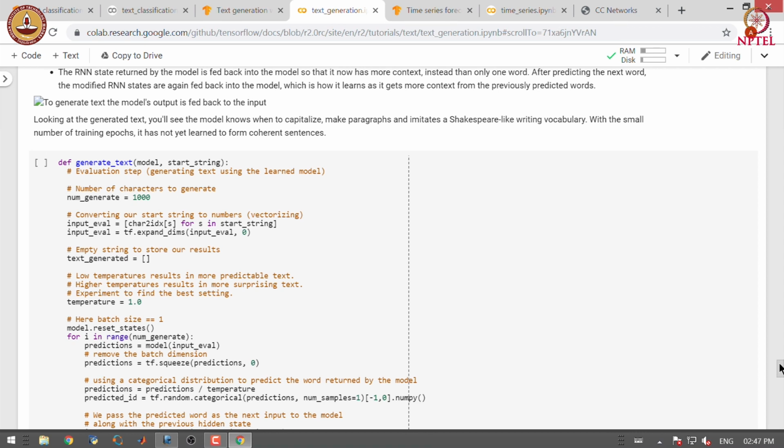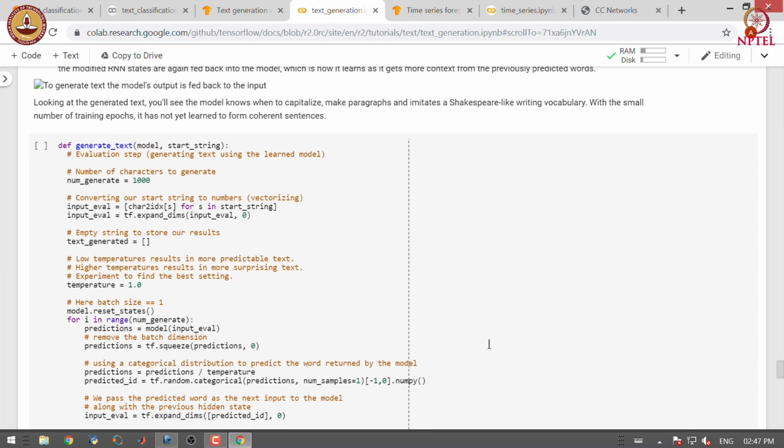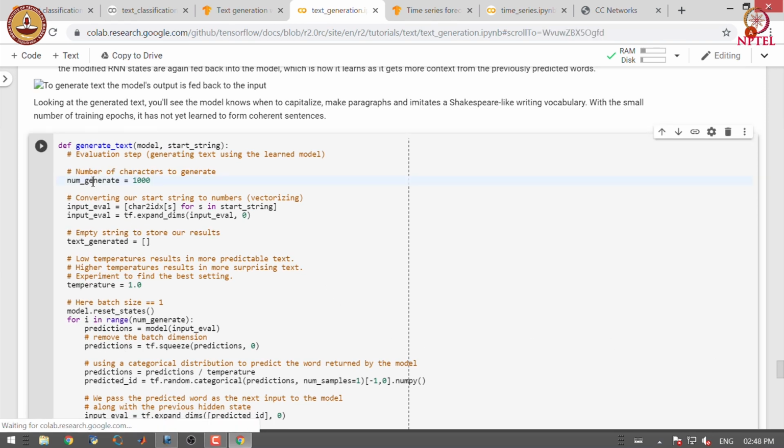So, let us look at how to code the same thing in Python. We specify the number of characters to generate, and we convert our start string to numbers. This is the array where we will be storing our result. We specify the temperature value. Low temperature results in more predictable text. If you want more surprising text, we need to set higher temperatures. We use a batch size of 1.